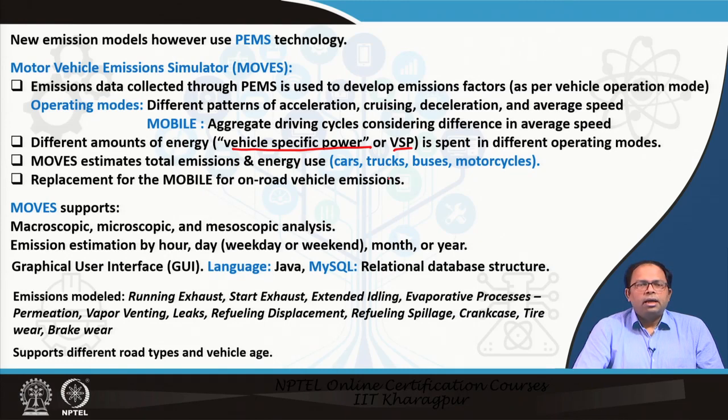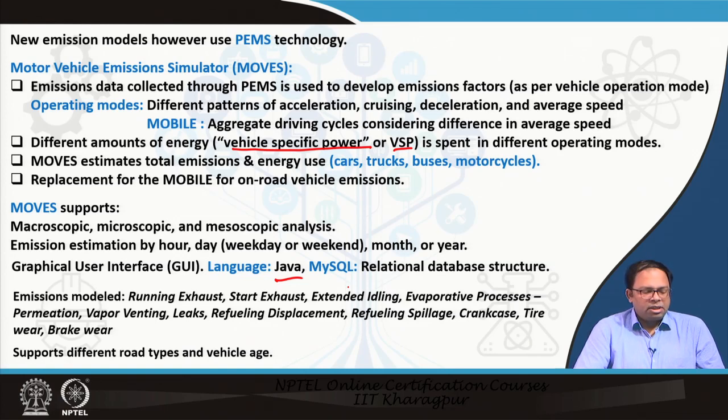It has a graphical user interface. It's built in Java, and it has a database where MySQL, the relational database, is used in this particular model, because a huge amount of data needs to be collected and stored.